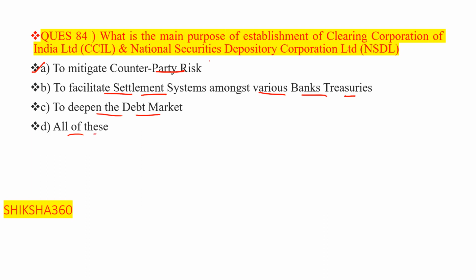So what are the main functions? First of all, to facilitate the settlement system, so that settlement is done on time. It also reduces the counterparty risk. So all are the purposes of the establishment of CCIL and the National Securities Depository Corporation Limited. The correct answer here is option number D.